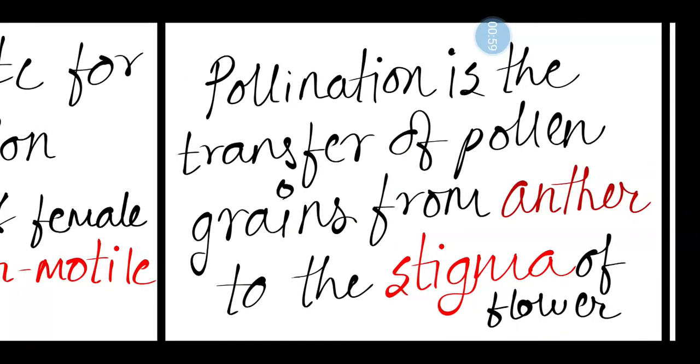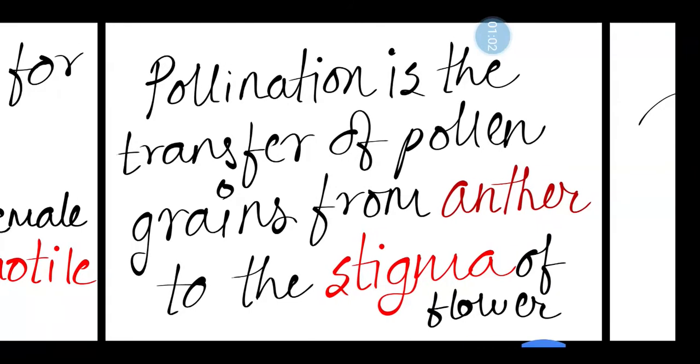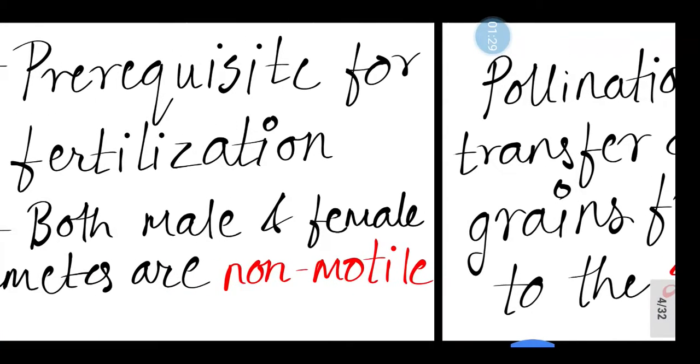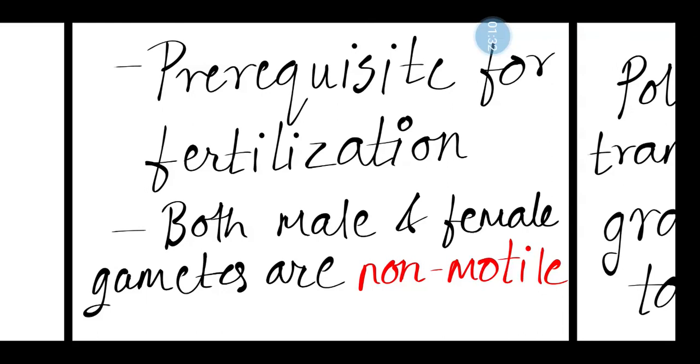Pollination is the transfer of pollen grains from anther to the stigma of a flower. You know, pollen grains are non-motile and they are usually carried from flower to flower by means of external agents. So, pollination is the transfer of pollen grains from anther to the stigma of the flower. It is a prerequisite for fertilization because both the male and female gametes are non-motile.